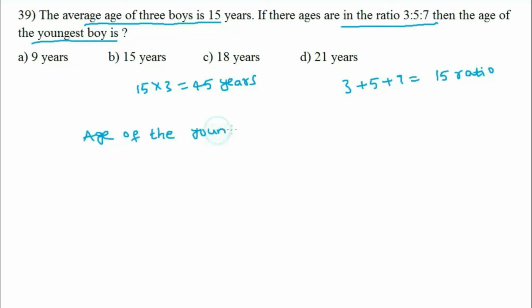Age of the youngest boy equal to ratio 3 by total ratio 15 into 45. 15 one time, 15 3 times 45, 3 into 3, 9 years. Age is 9 years. Option A.